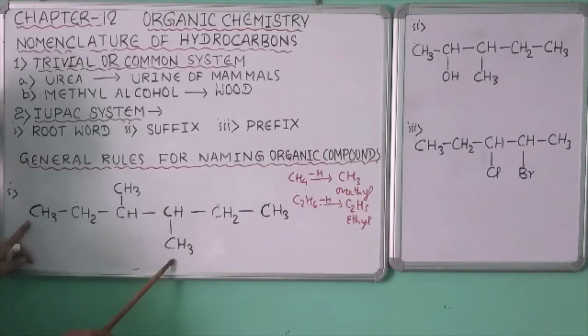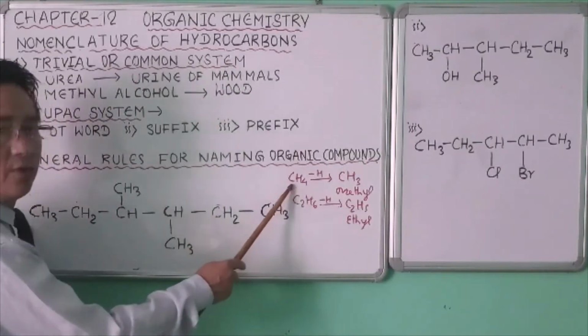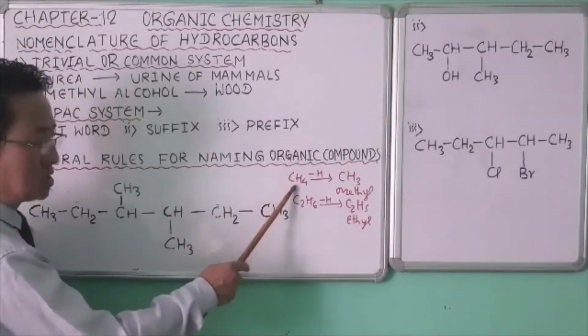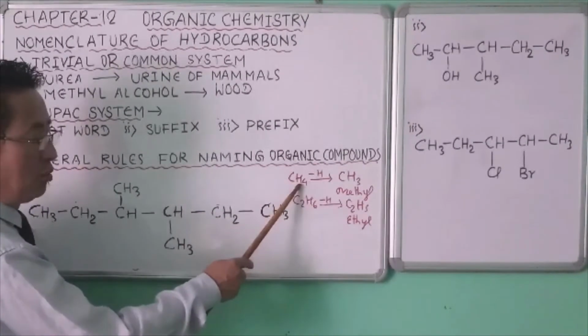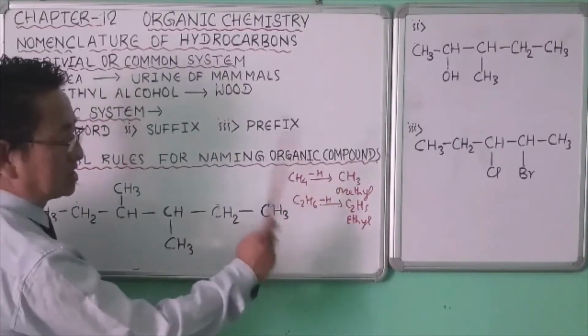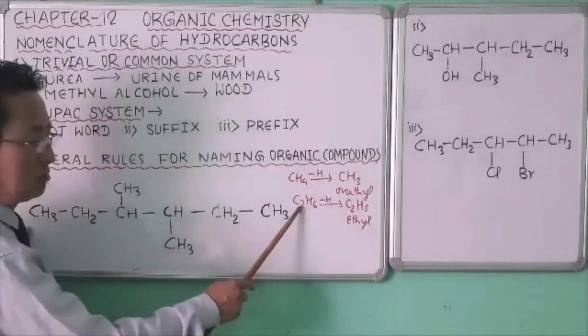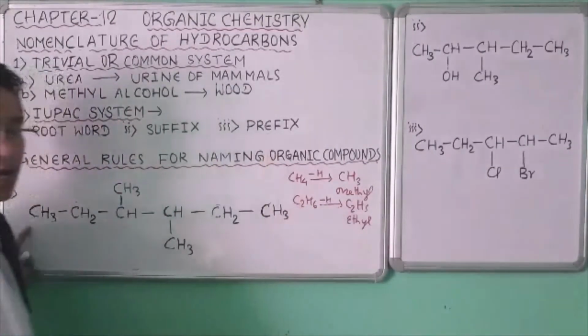CH3 is known as methyl. This methyl is obtained by removing one atom of hydrogen from methane. Methane's molecular formula is CH4. When you remove one atom of hydrogen from methane, you will get CH3, methyl. Similarly, if you remove one atom of hydrogen from ethane, you will get ethyl.